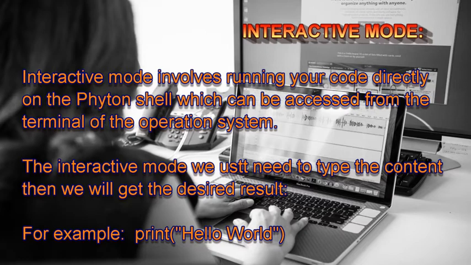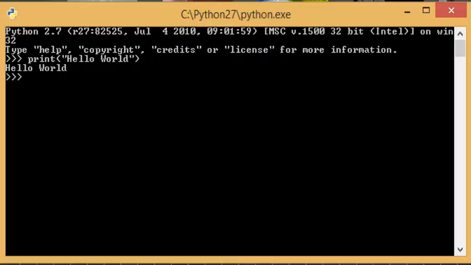Let me give you an example. I want to print a message, say hello world. I will simply type print, and in brackets I will write hello world. When I write hello world in the brackets, I just get the answer displayed. The result will be hello world. Whenever I type this, I get the desired result, that is hello world.